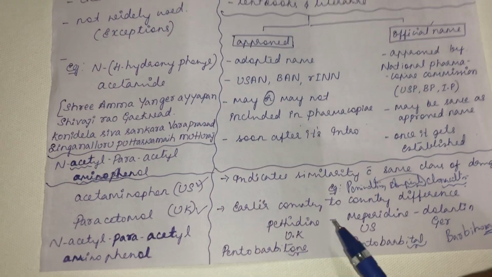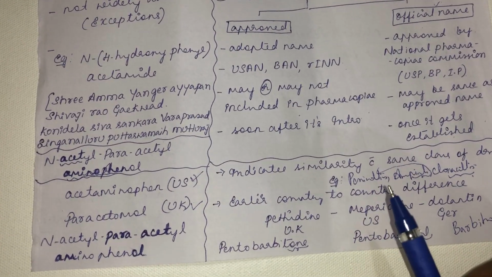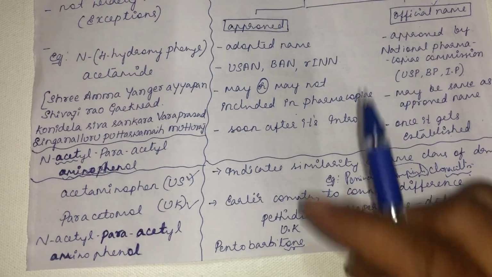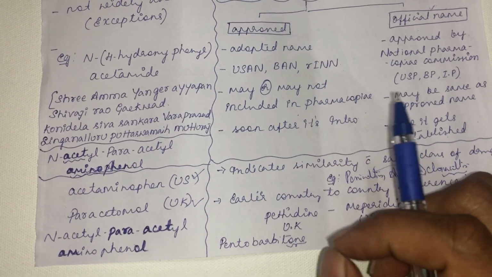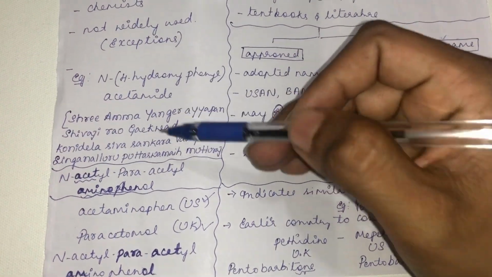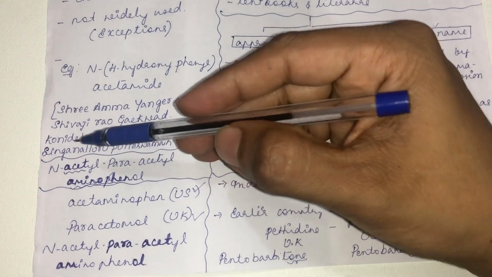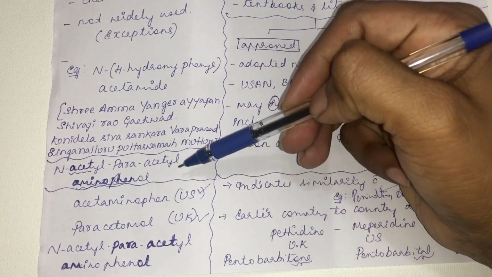In this non-proprietary name, it is a contraction of a chemical name. The chemical name will be contracted into the non-proprietary name. I already told you the chemical name of paracetamol, and another chemical name of paracetamol is N-acetyl para-aminophenol. So they contract this chemical name.